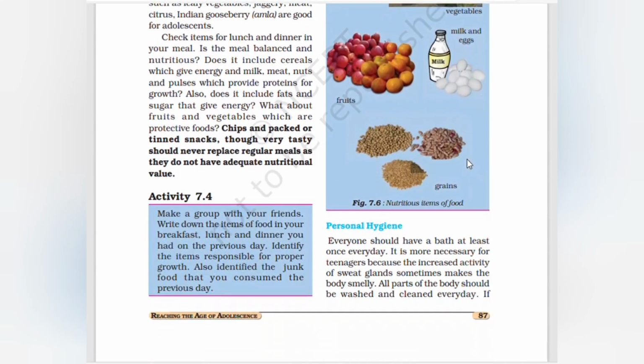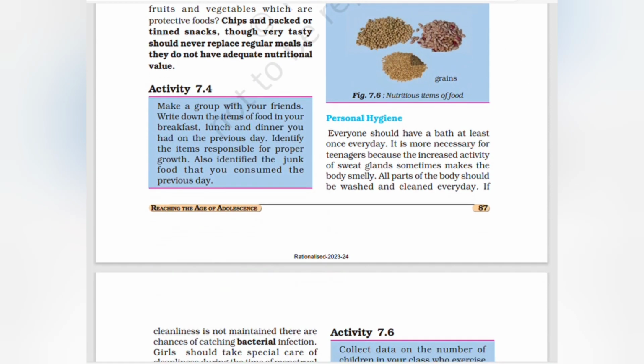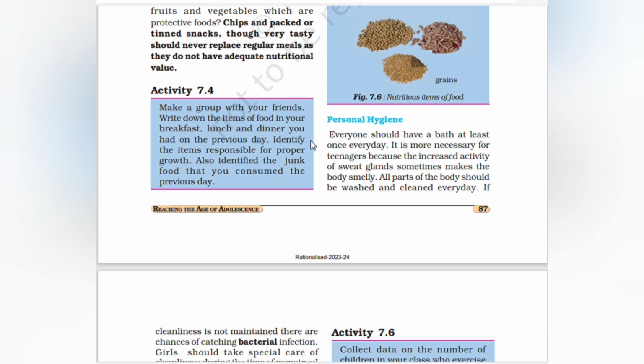Meat, vegetables, fruits, milk and egg, grains. Personal hygiene. Everyone should have a bath at least once every day. It is necessary for teenagers because the increased activity of sweat glands sometimes makes the body smelly. All parts of the body should be washed and cleaned every day.